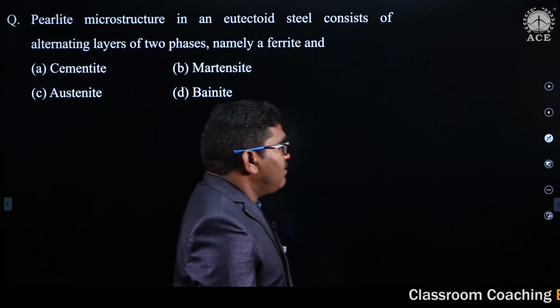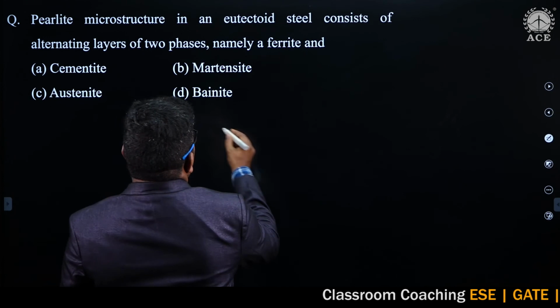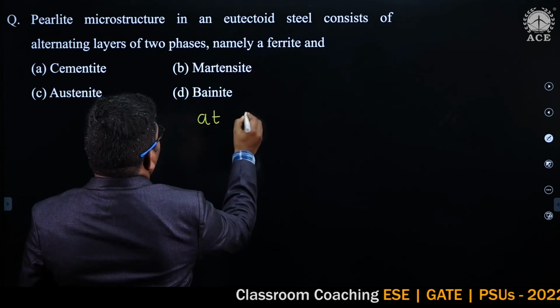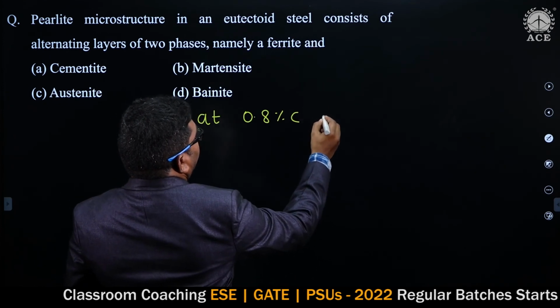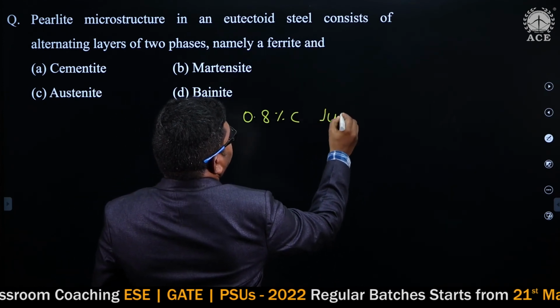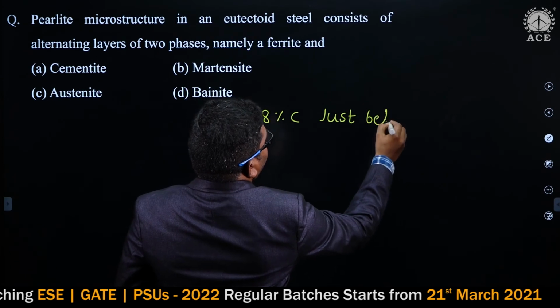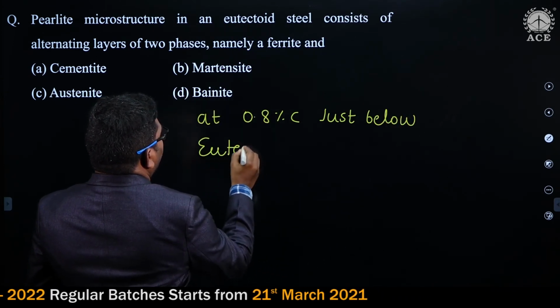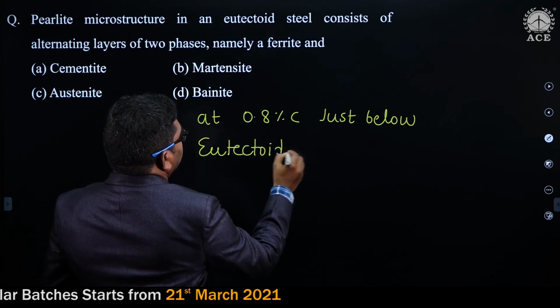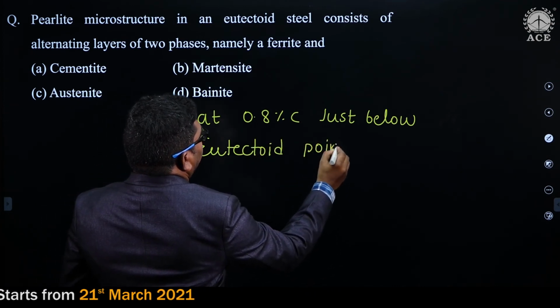It is formed at approximately 0.8% of carbon, just below the eutectoid point.